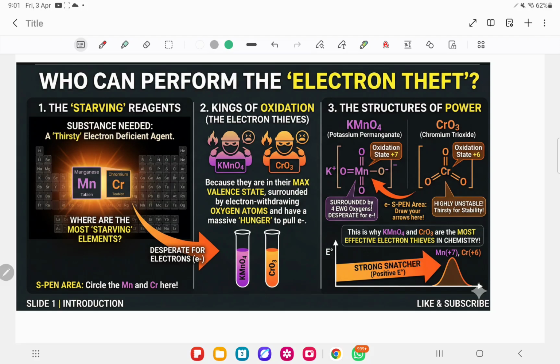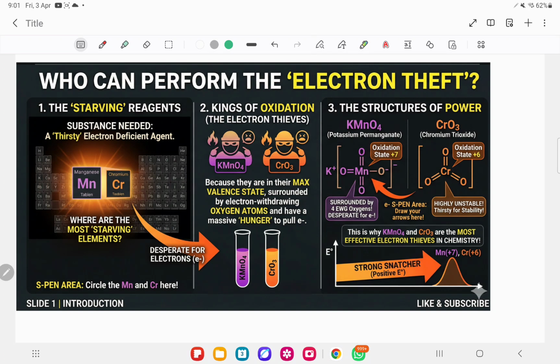So now we learned what oxidation is, what an oxidizing agent is, and which substances can act as effective oxidizing agents. If you have any electrical work, we call professionals because they have more experience and will do the work within a few hours, very efficiently. So we call them masters in their work. Now we know oxidation, oxidizing agents, masters, the kings of oxidizing agents. Who is our king of oxidizing agents?